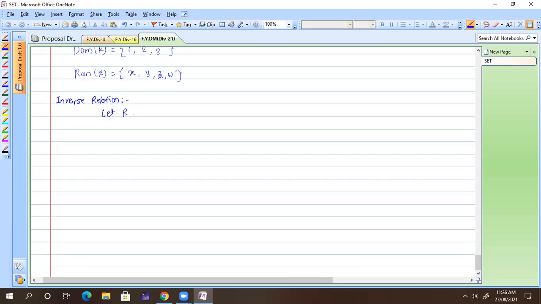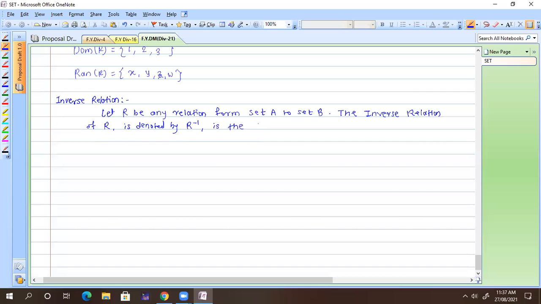Let R be any relation from set A to B. The inverse relation of R is denoted by R raised to -1 and is a relation from B to A.